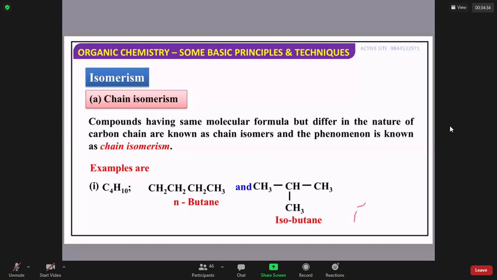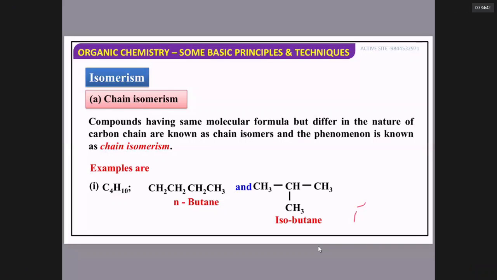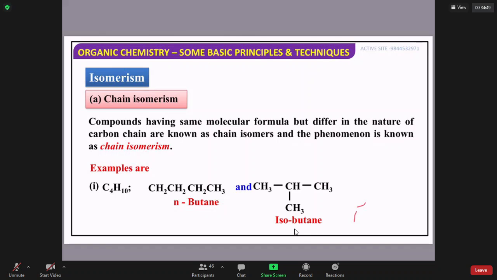Did we start isomerism yesterday? Hello? Sir, we started E, Z. Yes, sir. What did we do yesterday actually? E and Z. So we have already started the isomerism. Yes, sir. Trans and cis.